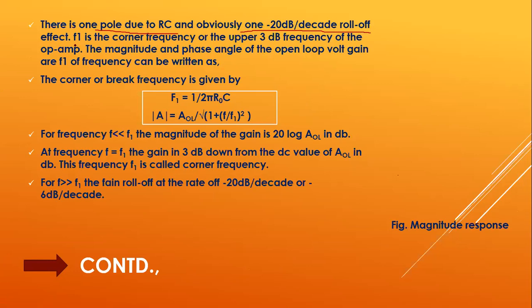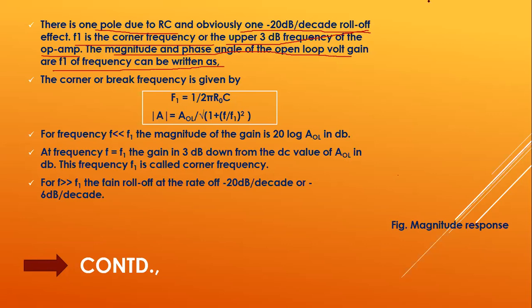If we consider F1 as the corner frequency or upper 3 dB frequency of the op amp, which we can also call the cutoff frequency, the magnitude and phase angle of the open loop gain as a function of frequency can be written.